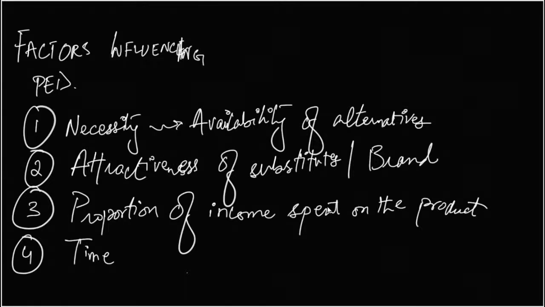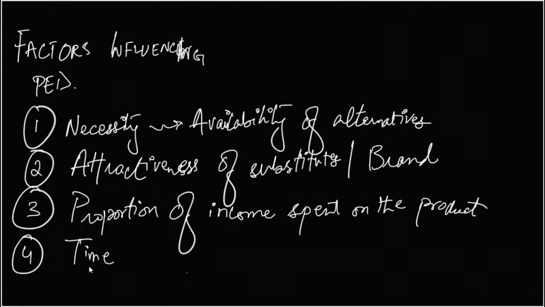If there is a high proportion of income spent on the product, the demand is elastic. So this gives me that the demand for luxury products is elastic. Then there is time. In the short run the demand is relatively inelastic. In the long run the demand is relatively elastic.